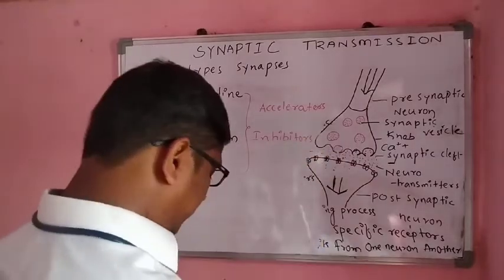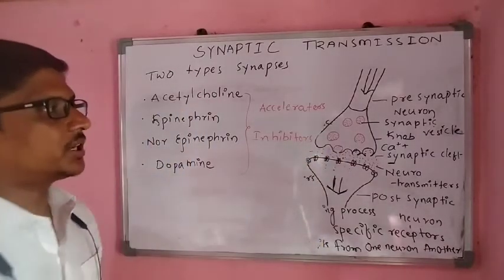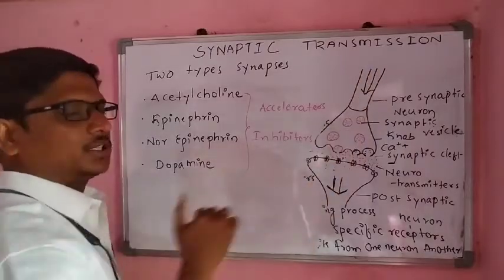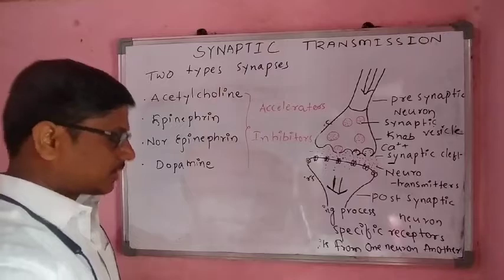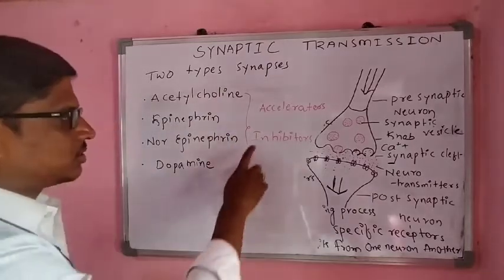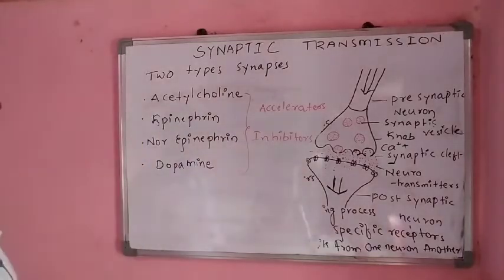What do accelerator and inhibitor mean? Synaptic transmission is activated and accelerated by these chemical substances, and it is also inhibited by these chemical substances.